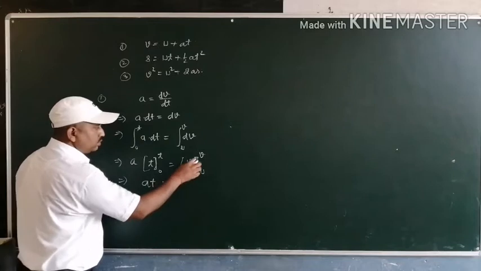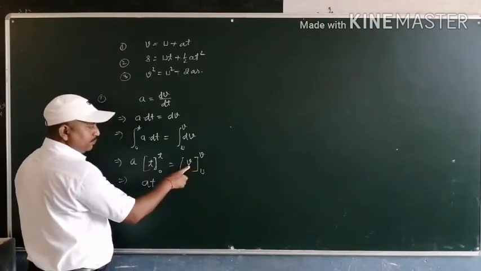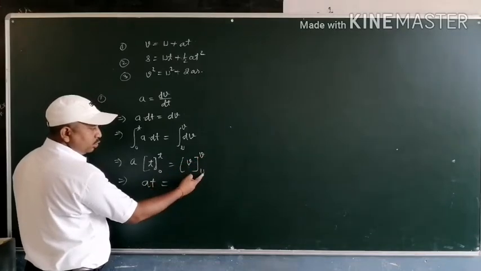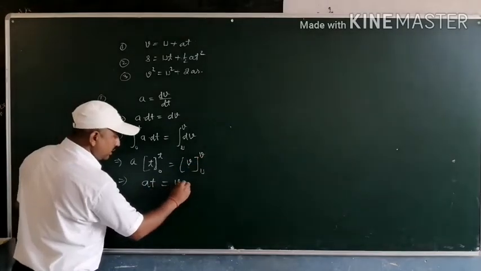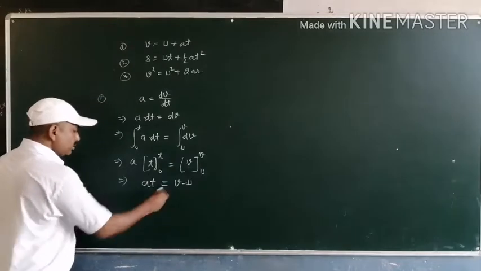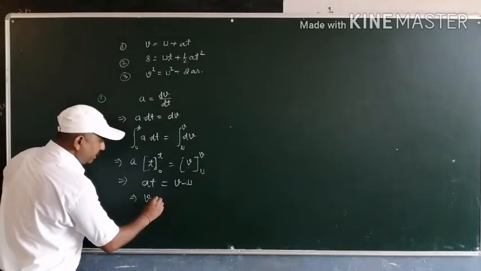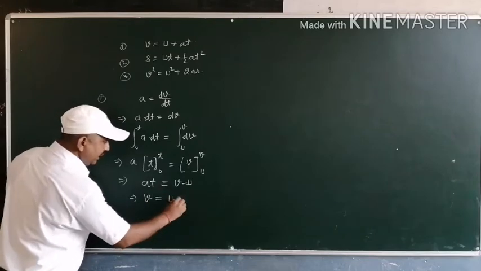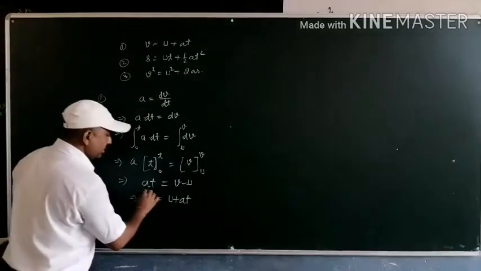This becomes at equal to, in place of v, first we put the upper limit value v, then minus the lower limit u, so this becomes v minus u. So from here we get v equal to u plus at. This is the first equation.